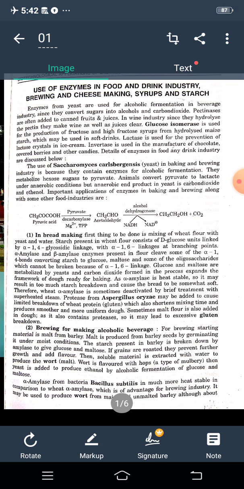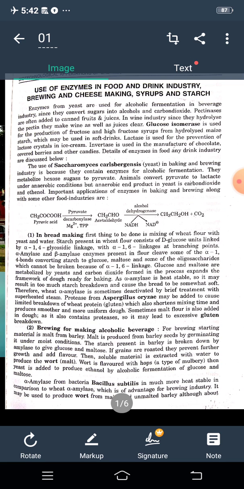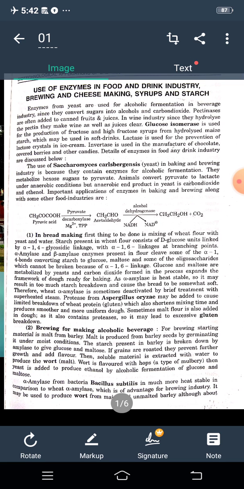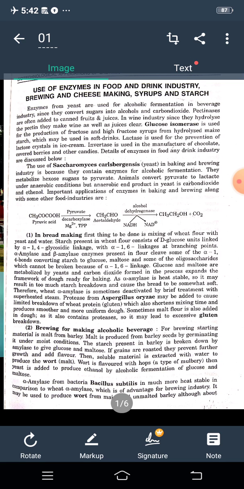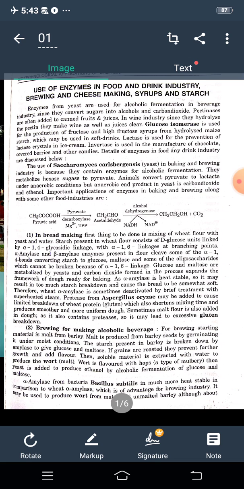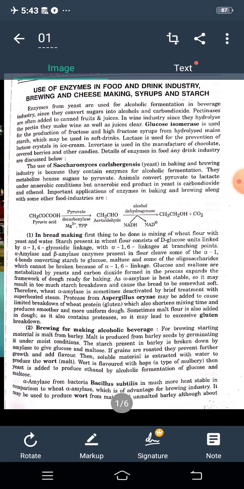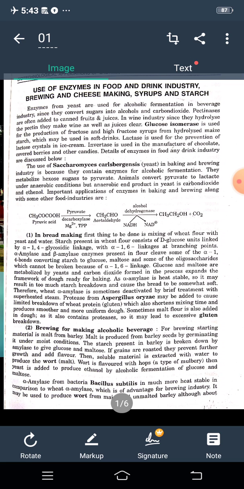Brewing for making alcoholic beverages. For brewing, the starting material is malt from barley. Malt is produced from barley seeds by germinating them under moist conditions. The starch present in barley is broken down by amylase to give glucose and maltose. If grains are roasted, they prevent further growth and add flavor. The insoluble material is extracted with water to produce the wort.